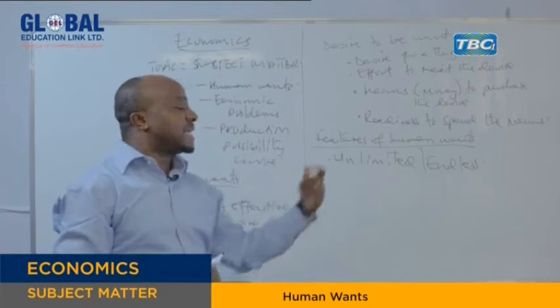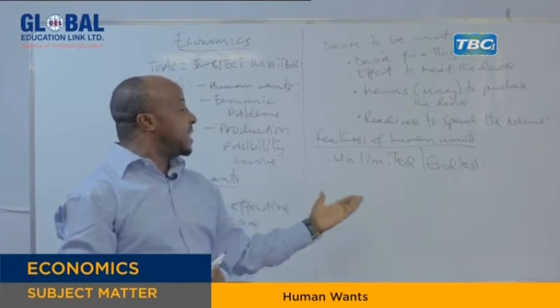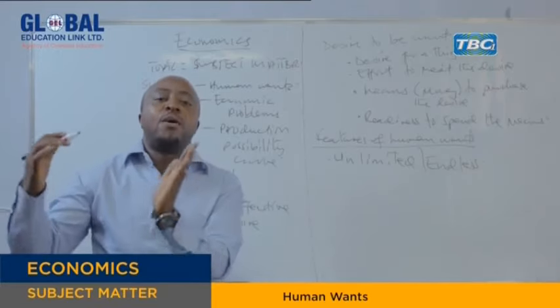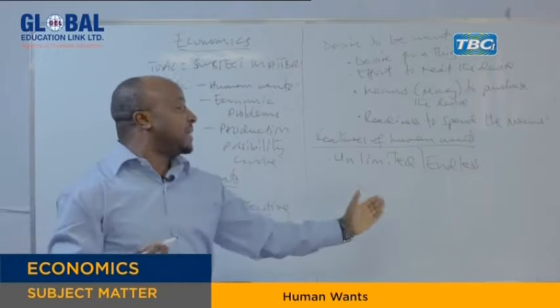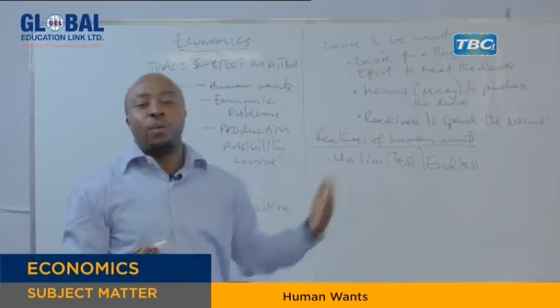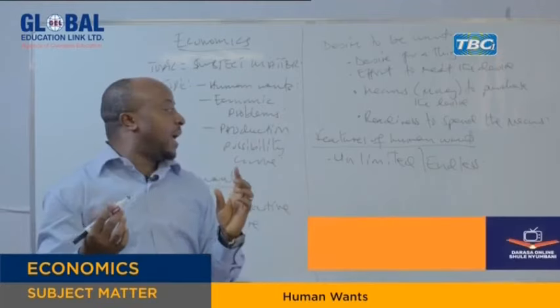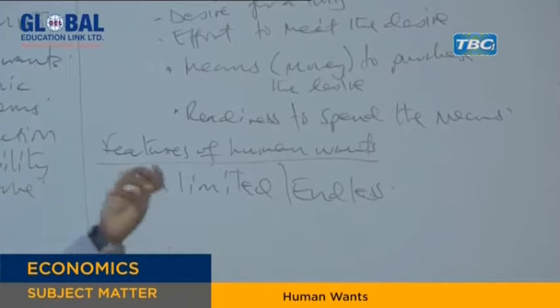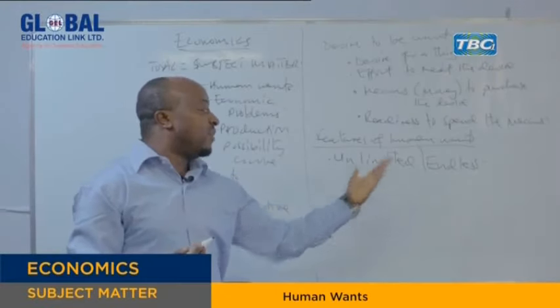They cannot be measured easily. So we say they are unlimited. And this is the main characteristic of human wants. So in all societies, human wants are unlimited, to all human beings, because of different factors.